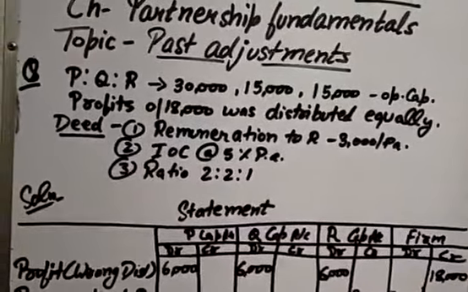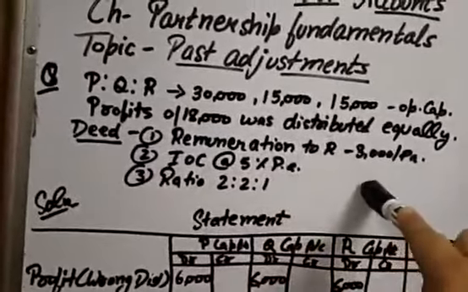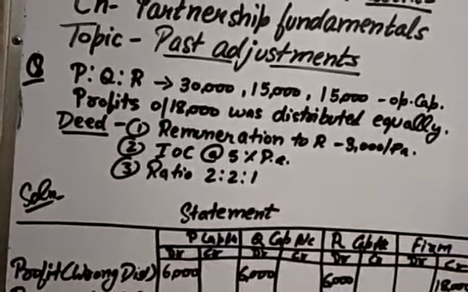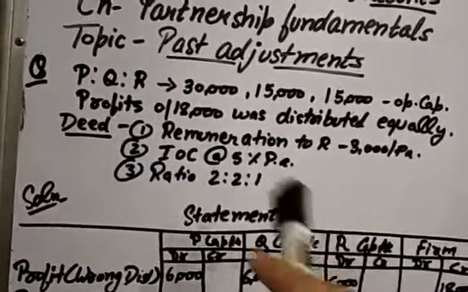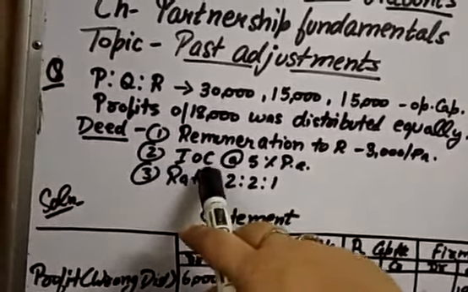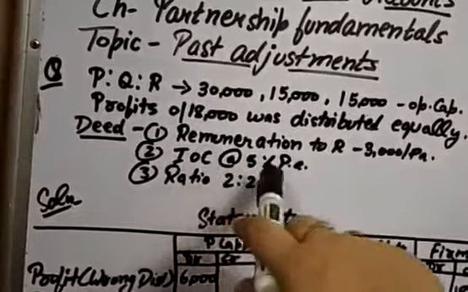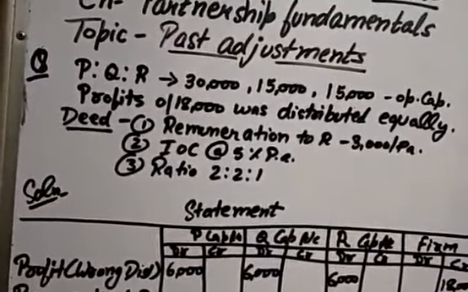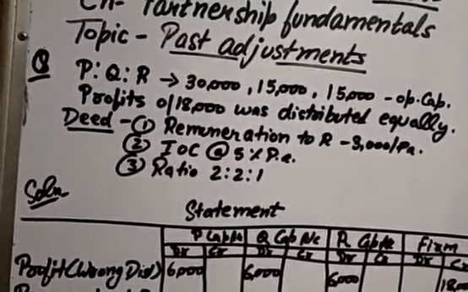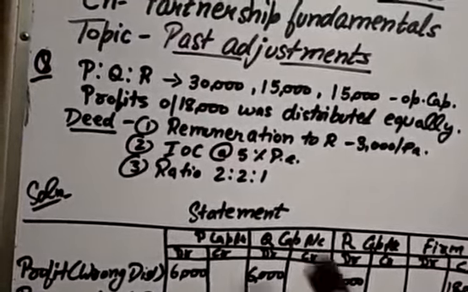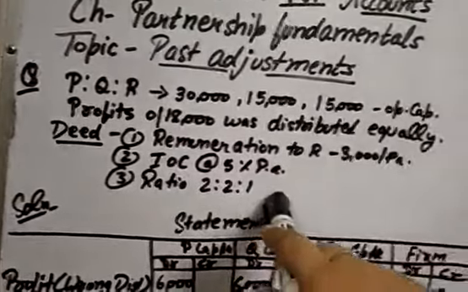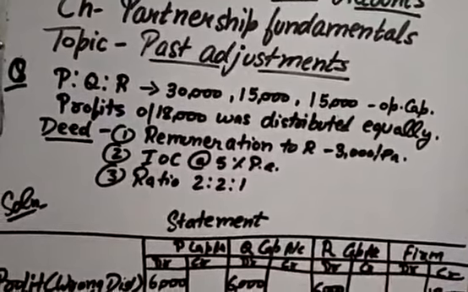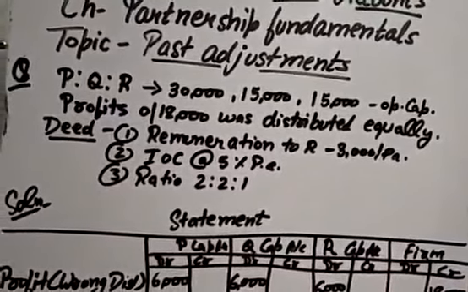The partnership deed says that remuneration to R should be given, that is 3,000 per annum. That was not given. Next, the deed says interest on capital is to be provided at 5% per annum. That was also not given. And the partnership deed says that the profit sharing ratio is 2:1, and we had distributed our profits equally. So these are a few of the mistakes or omissions we have made.